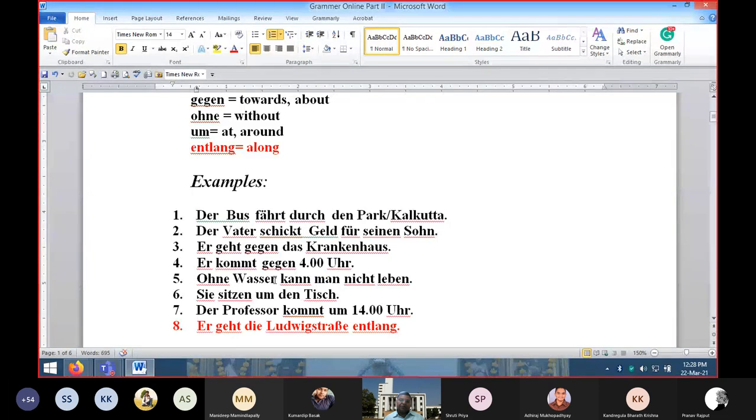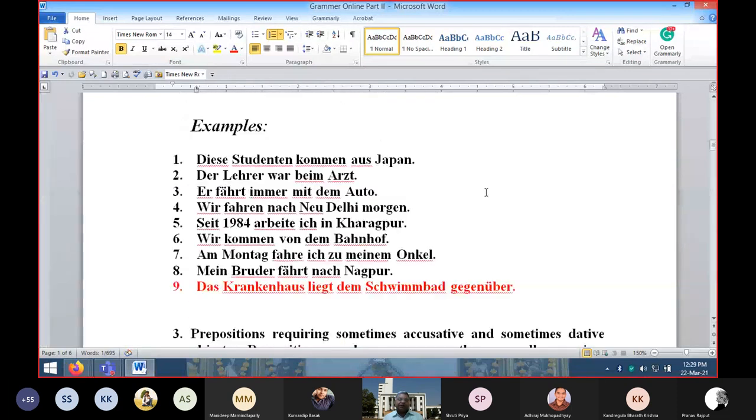Here it has put both the things in the beginning and then the verb is coming. But if you want to put man in the beginning, then man and immediately the verb in second place. So man kann ohne Wasser nicht leben. Both ways it can be written, no problem. Okay. Yes, please ask if you have any other doubt. Okay, if you are not having any further doubts, then there will be questions.